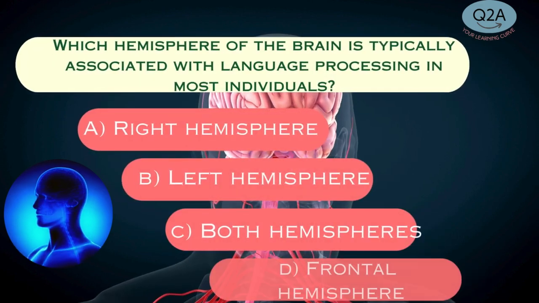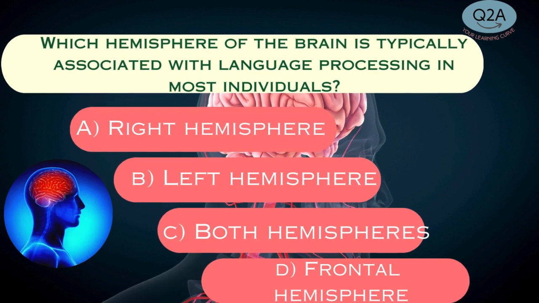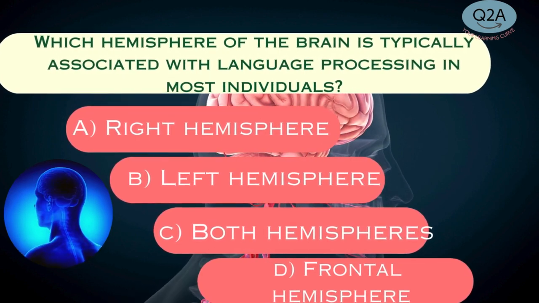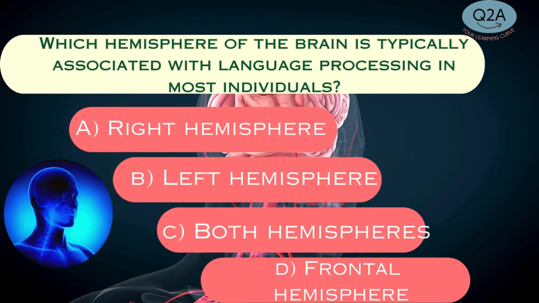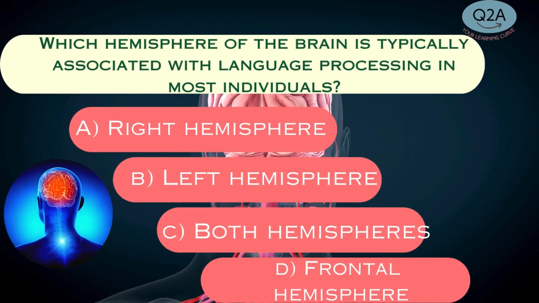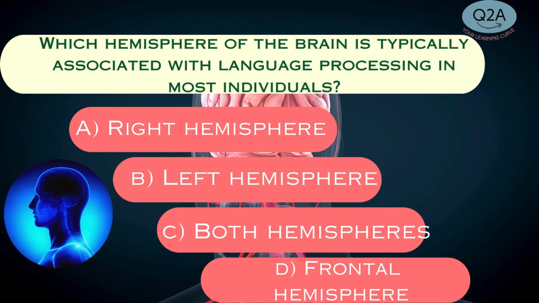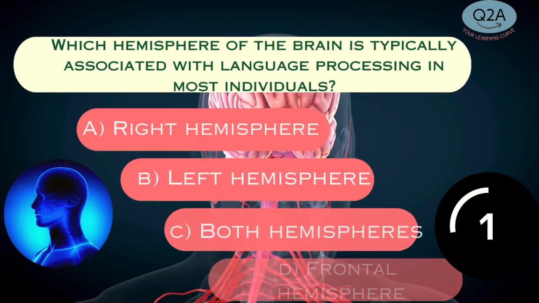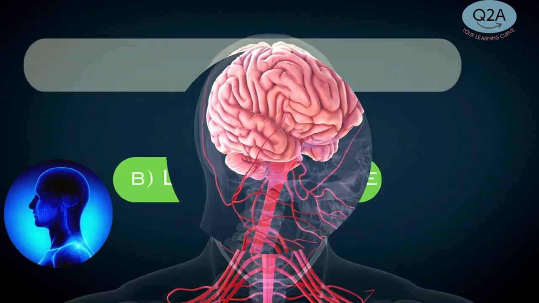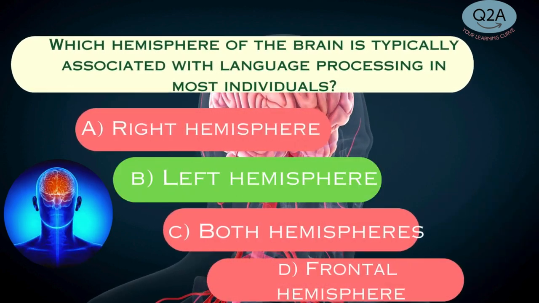Which hemisphere of the brain is typically associated with language processing in most individuals? A. Right hemisphere. B. Left hemisphere. C. Both hemispheres. D. Frontal hemisphere. Answer B. Left hemisphere.